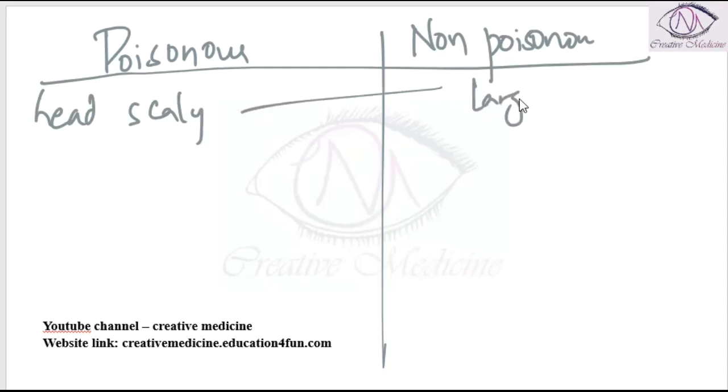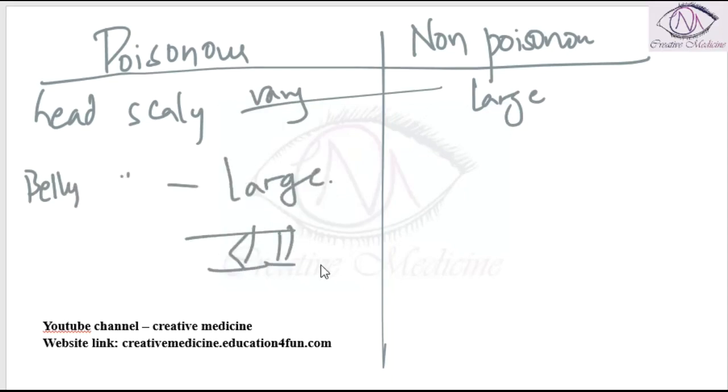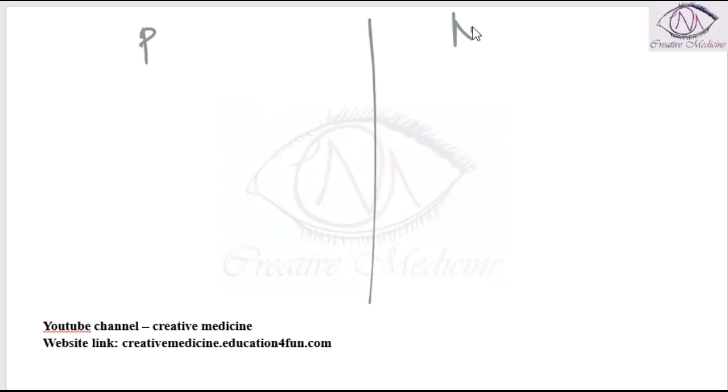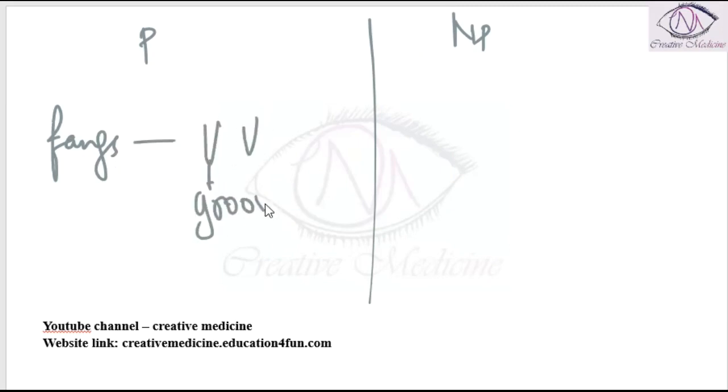Belly scales. Belly scales of poisonous snakes are large and cover the entire breadth of the belly. Belly scales of non-poisonous snakes are small and do not cover the entire belly. Fangs. Fangs of poisonous snakes are grooved or canalized like a hypodermic needle. Fangs of non-poisonous snakes are solid.